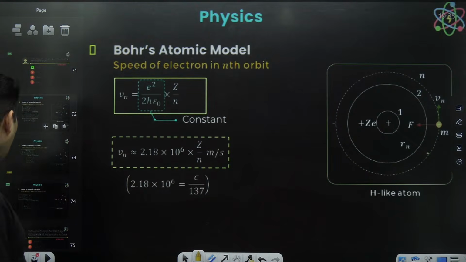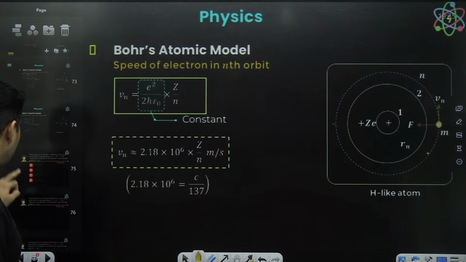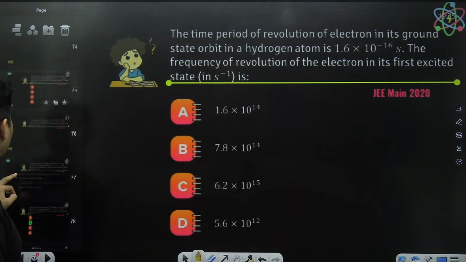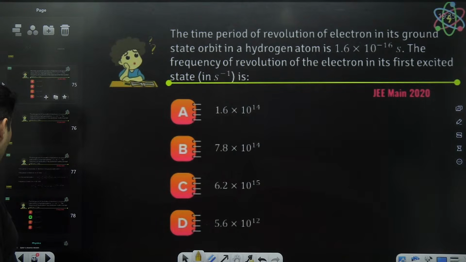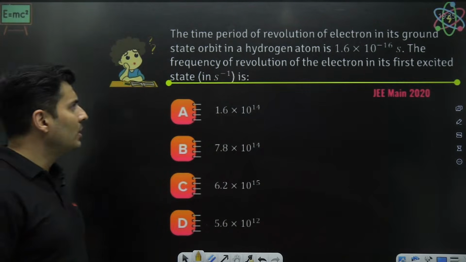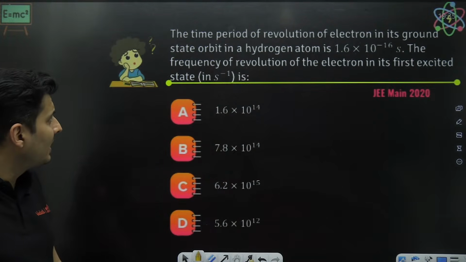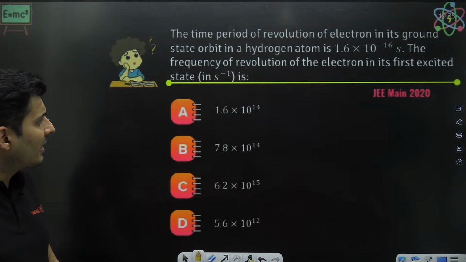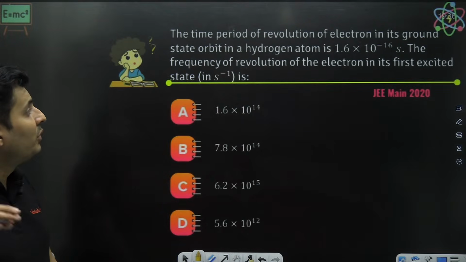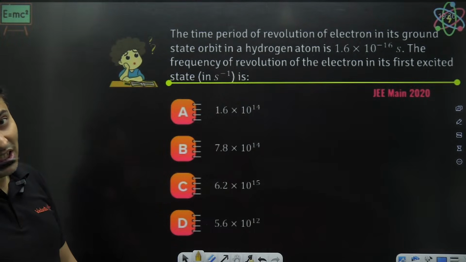Now, from this, let's see whether we can solve some question. The time period of revolution of an electron in its ground state is 1.6 into 10 to the power minus 16 seconds. The frequency of revolution of its electron in its first excited state is how much? Time period is given, frequency is asked, in its first excited state.